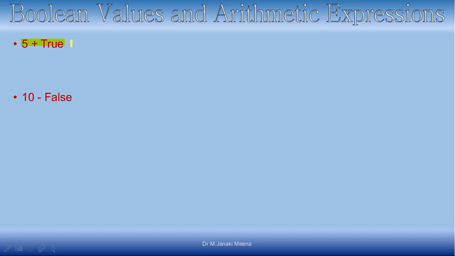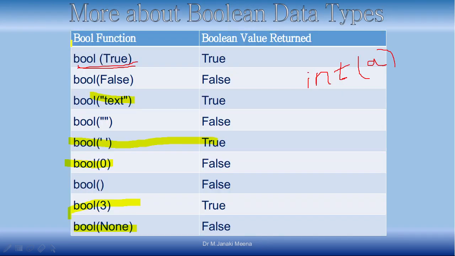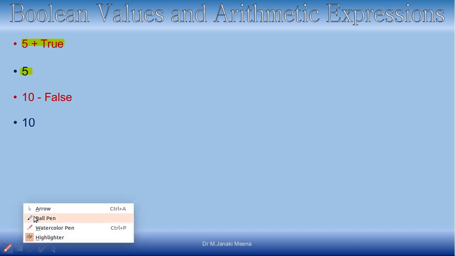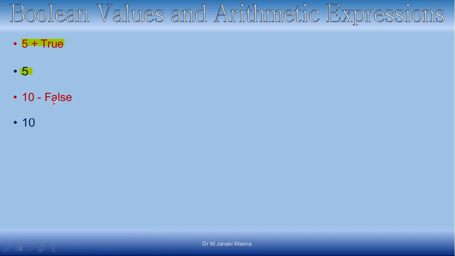Many of you may think this is an error, but this will actually work. It will give a value of 6, because true is treated as the value 1. The slide shows it wrongly, sorry for that. Whenever you use an arithmetic operation, a value of true is added as 1.